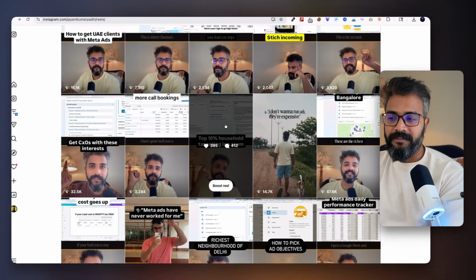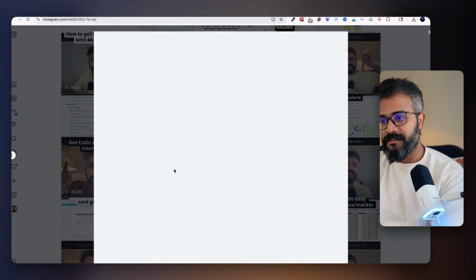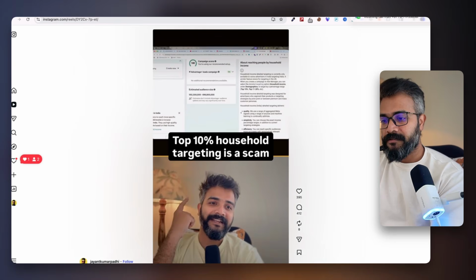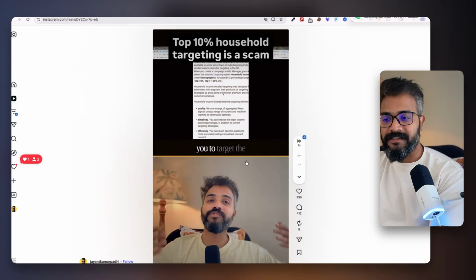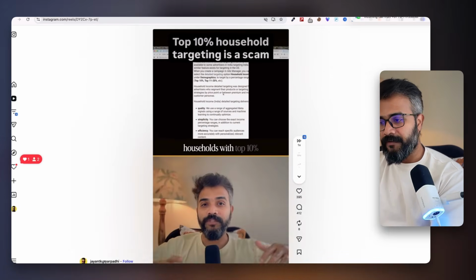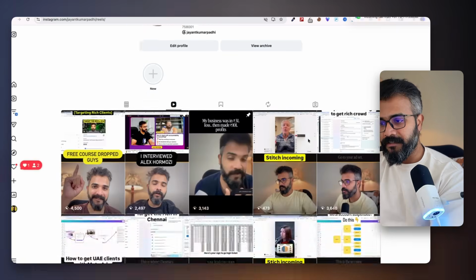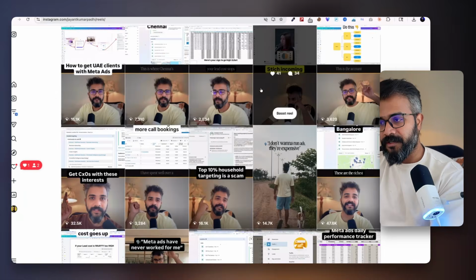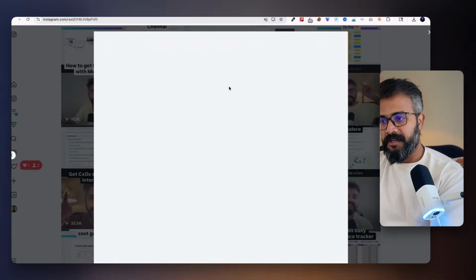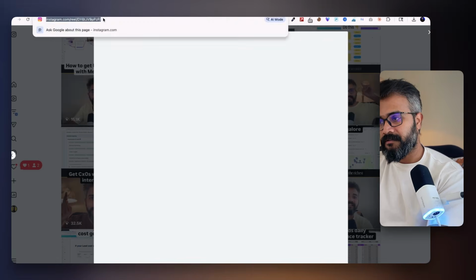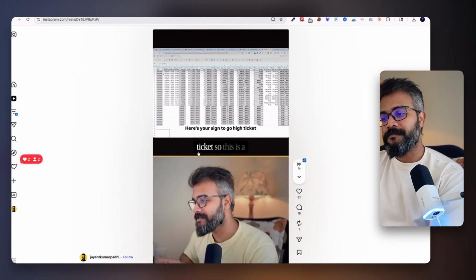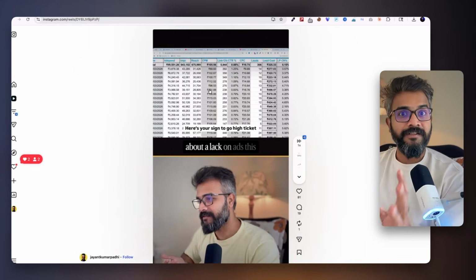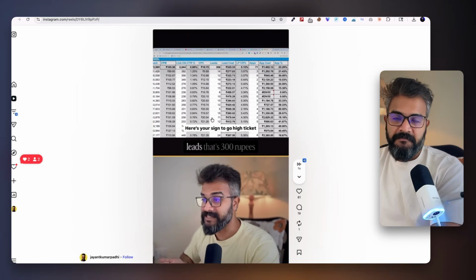For example, this one is good. The hook is good, like the top 10%. So like this one, where I say top 10% housing targeting is a scam. That's a good hook. It kind of worked. However, if I go ahead and check the others where there is a hook, it doesn't perform very well. For example, let me just play it again. The hook is the lead cost stops making sense if you go high ticket. And I show the maths of a client of mine, not a lot of traction.